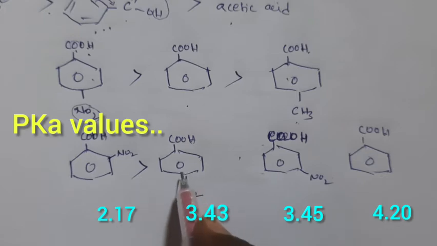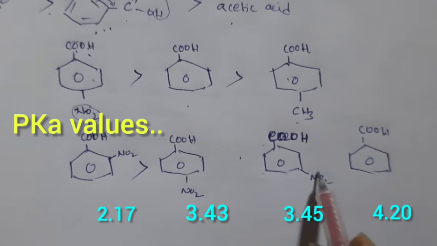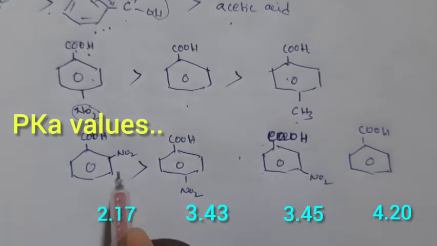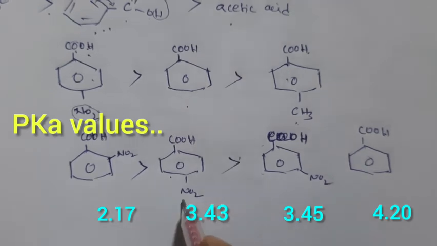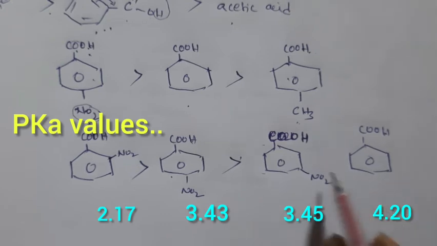And again, the carboxylic group is a meta directing group, so the meta position is not affected in between this ortho and para. So it is somewhat less acidic than para, right? And again, without any group, it is somewhat less.